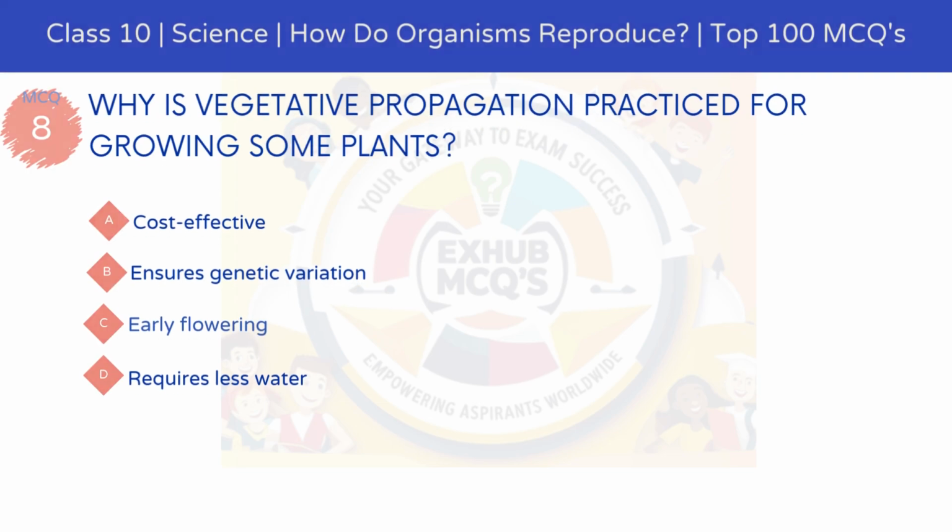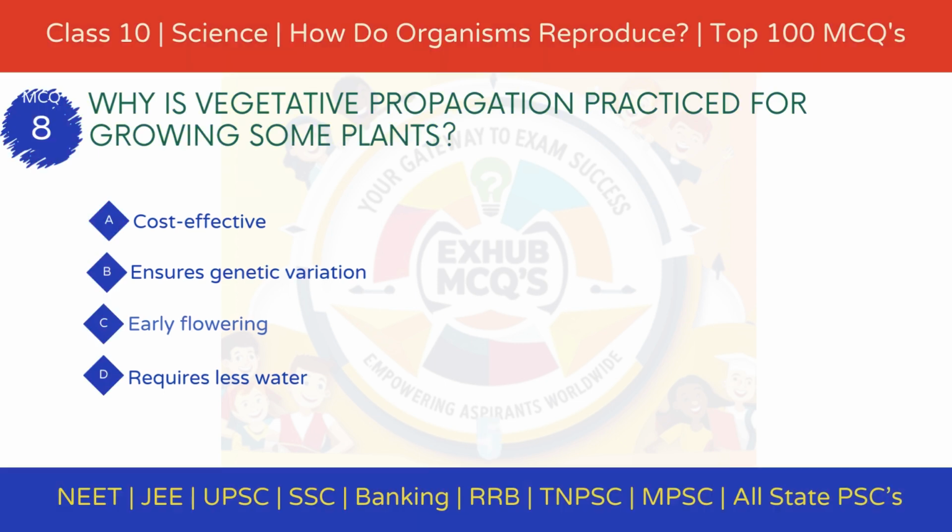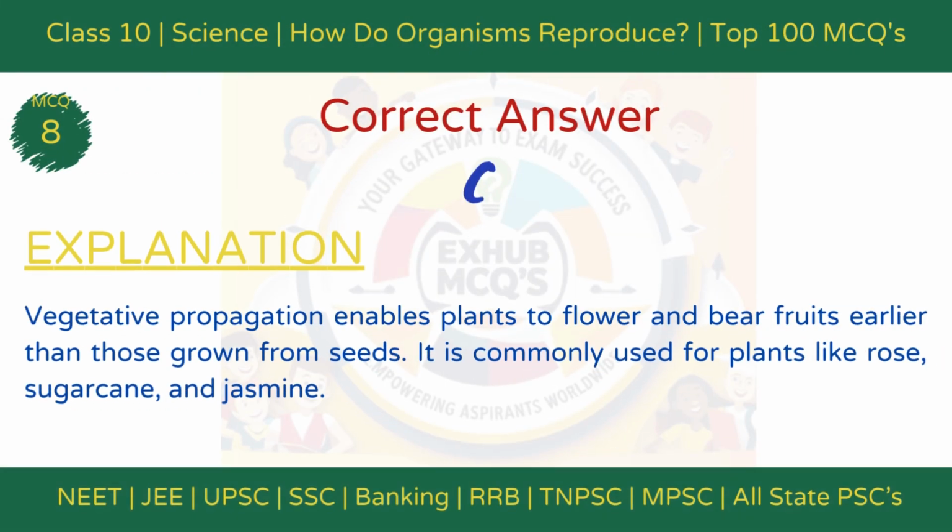MCQ 8. Why is vegetative propagation practiced for growing some plants? Option A. Cost-effective. Option B. Ensures genetic variation. Option C. Early flowering. Option D. Requires less water. The correct answer is option C.